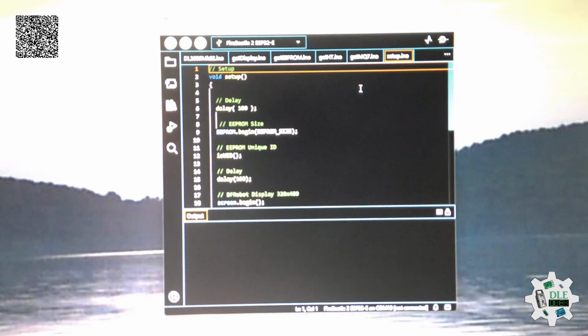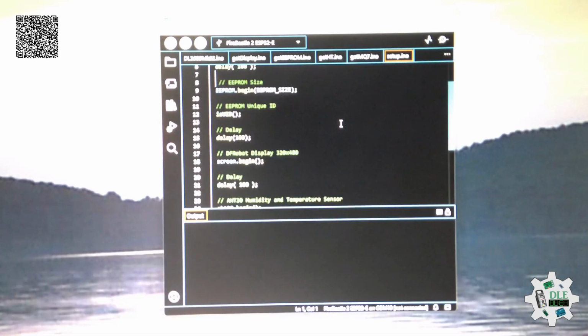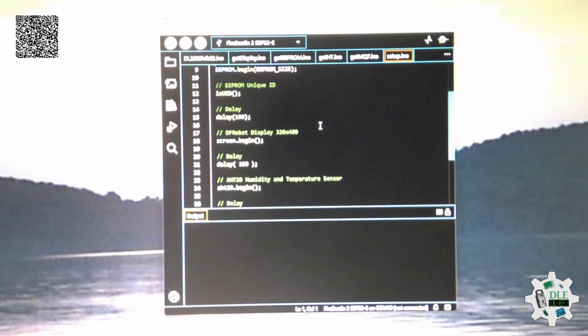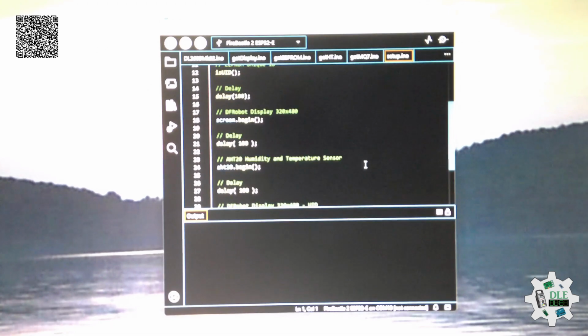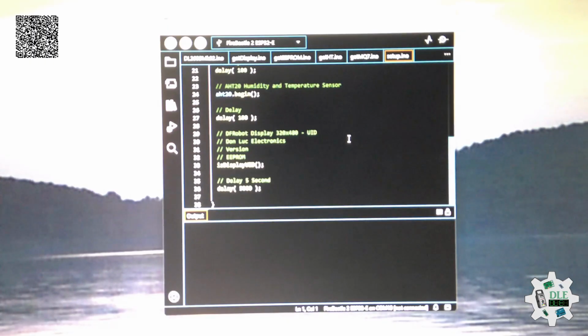setup here, first delay, the from here, the from here, the display here, begin for humidity temperature, and screen here, and that's it.